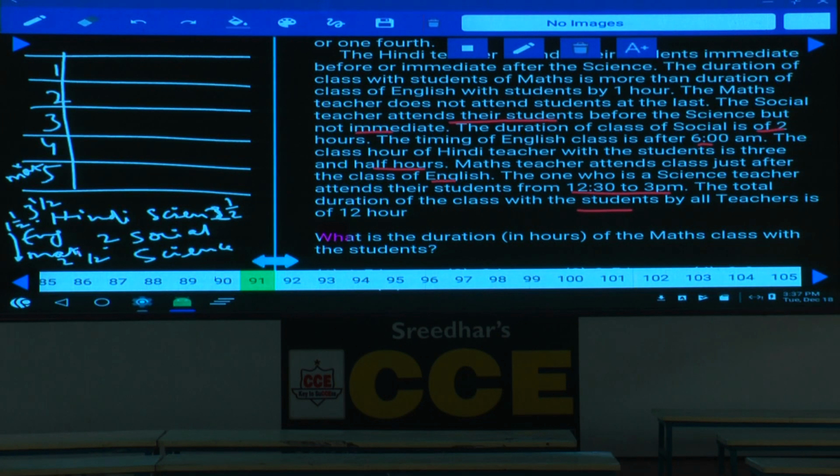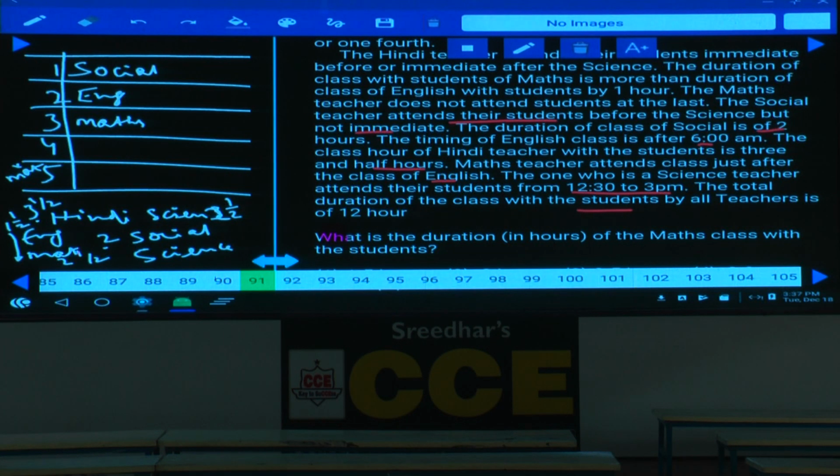Now English is 1.5 hours. Now let us start with what? English and mathematics must be adjacent to each other, isn't it? If English and mathematics are adjacent to each other, then science and social will be adjacent to each other. But whereas social is before science and is not immediate. Hence the first one must be what? The first one must be social if you take social at this place. And what are the remaining two here? Remaining two, this is English. And after this English, this will be mathematics. And if this is mathematics, then what are the remaining two left over here? Science and Hindi.